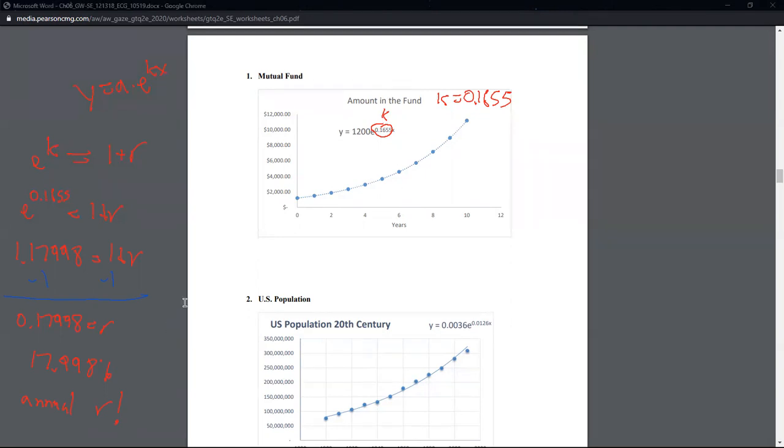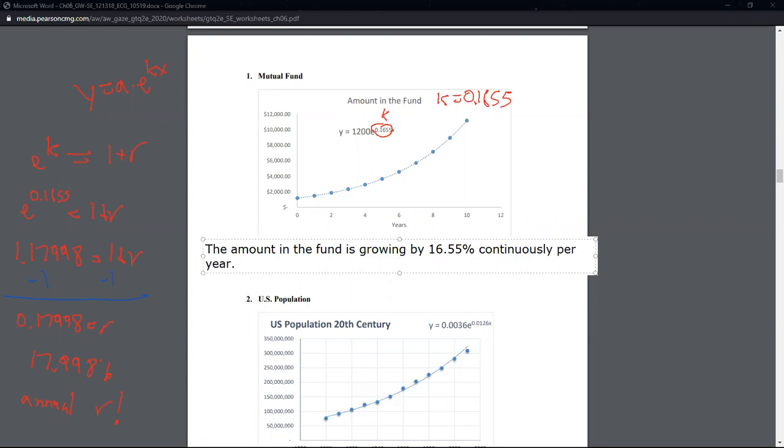The sentence that goes with this would be that the amount in the fund is growing by 16.55% continuously per year. Or you can say the amount in the fund is growing by 17.998% annually. Annually per year would be per year.